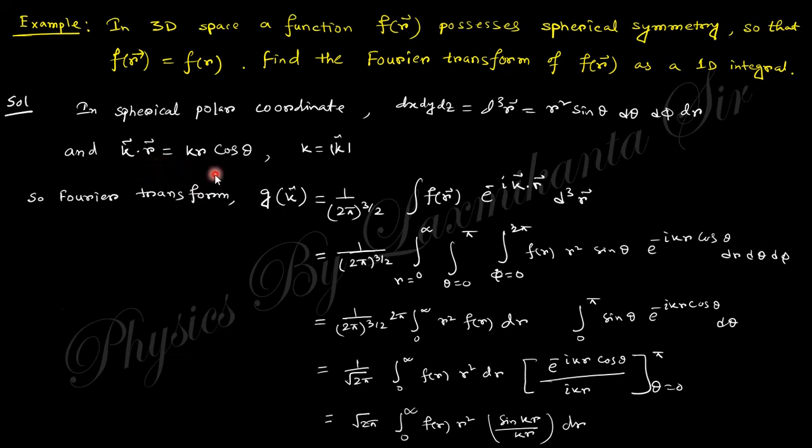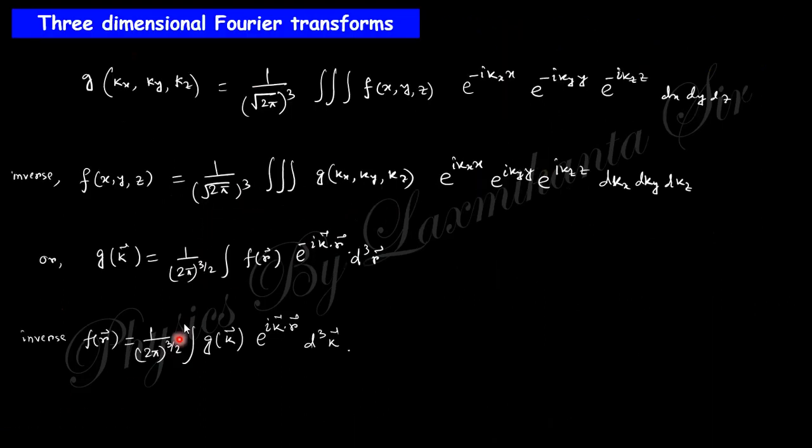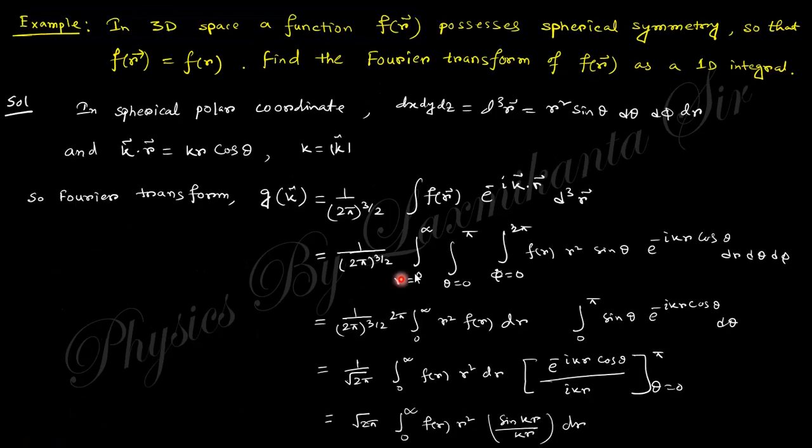So k dot r equals k r cos theta, where k is the magnitude of this k vector. So the Fourier transform will be like that. This is the Fourier transformation you can see here. There will be three parts, r, theta and phi, and you can see the integration of phi equals 2 pi, and the integration of the sin theta part you can easily find, because the derivative of this portion will be sin theta.